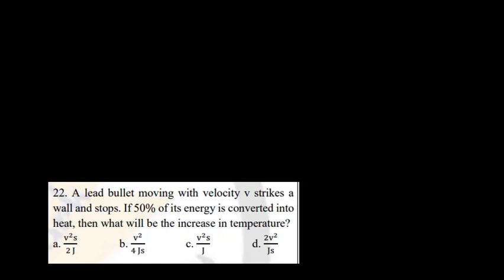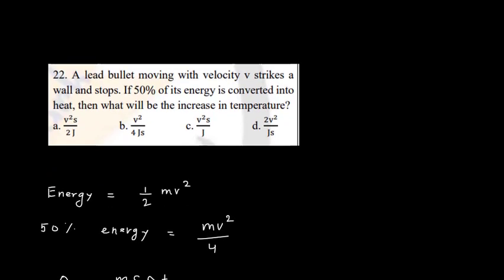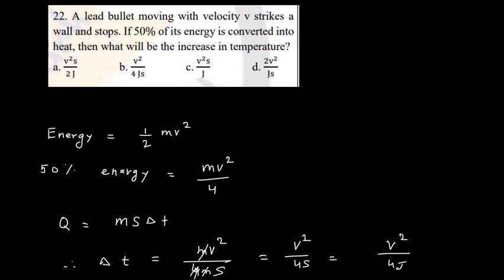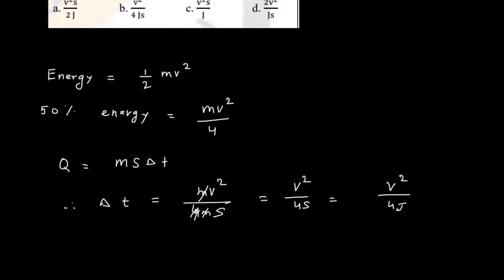Now 50% of this energy is converted into heat. So the energy is half mv square, and 50% of it is mv square divided by 4. What will be the increase in temperature? We have to find the increase in temperature. So we know that energy is equal to m into s into delta T. So here the energy is mv square upon 4, and delta T will be Q upon ms.